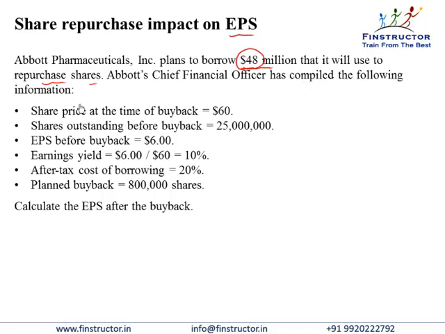Abbott's CFO has compiled the following information. The share price at the time of buyback is $60. The shares outstanding are 25 million. The earnings per share is $6 per share, and the earnings yield, that is the earnings per share upon the stock price per share, can be calculated as $6 upon $60, that is 10%.